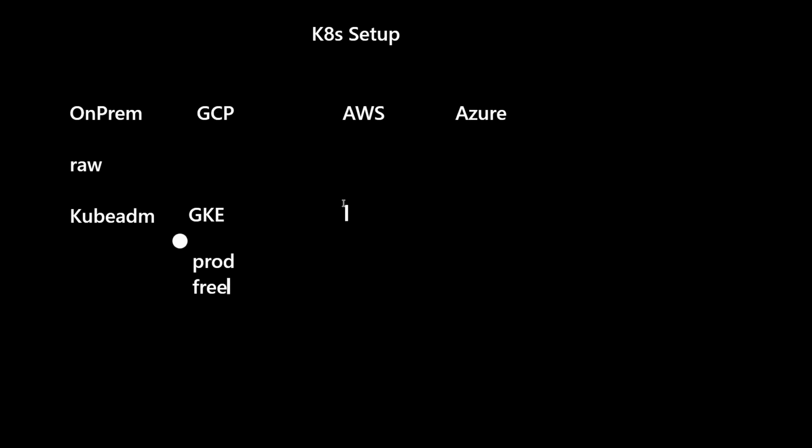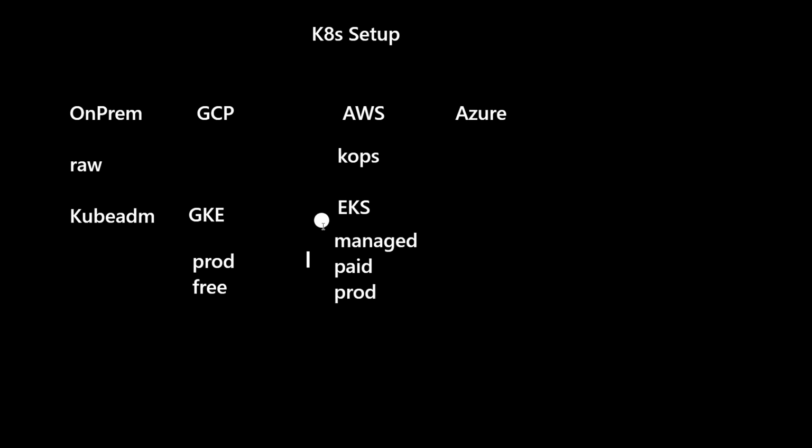Now, coming to AWS, there are different ways you can set up the cluster. There is something like Kubernetes operations, using which you can do the setup, or else the best way is EKS, Elastic Kubernetes Service, which is equivalent to GKE. This is a managed service, a paid service, but a production grade cluster you can create.